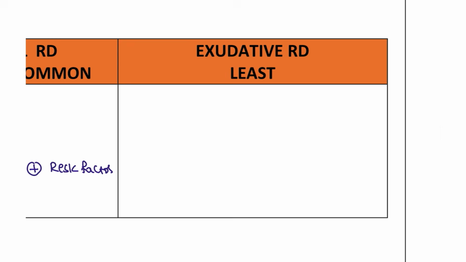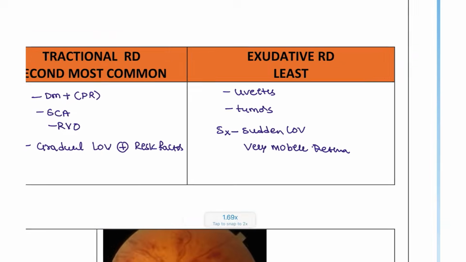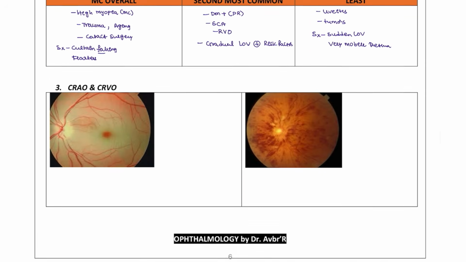Next, exudative type. Exudative type is a very rare type, and this is associated with uveitis, okay, such as posterior uveitis, and it can be due to tumors, choroidal tumors, or metastasis. And the symptoms that are associated, again, cut and falling in front of the eyes will be seen, and there is a sudden loss of vision, okay, and very mobile retina. These are the findings of the different types of retinal detachments.